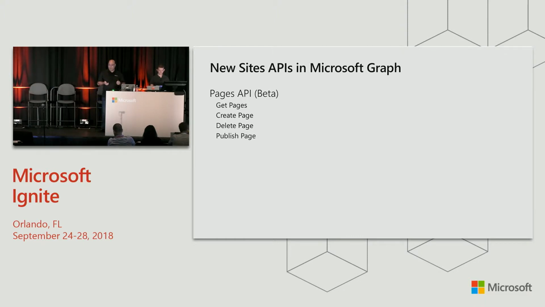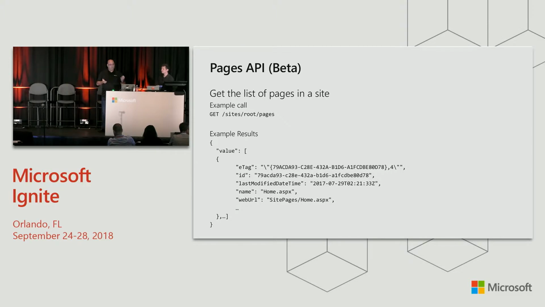So Pages API is going to have 4 major functions. The first is to get the list of pages. So if you're on a site, all you have to do is ask for the pages enumeration, and that's going to give you the array of all the pages that's in the site. That'll give you your page metadata, including being able to see what web parts are on the page. We don't have update yet, so you can't manipulate the structure after the fact, but you can at least see what's there in our initial beta.